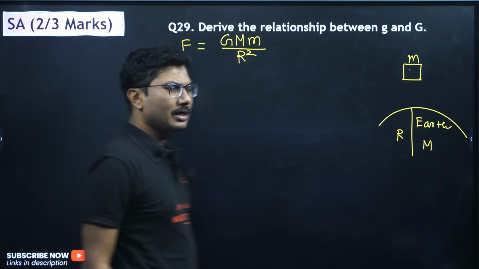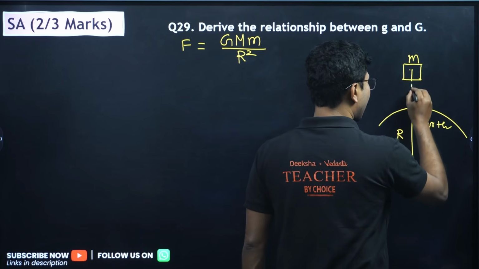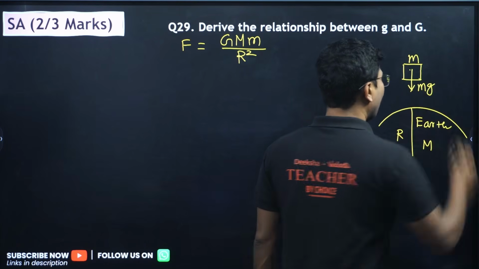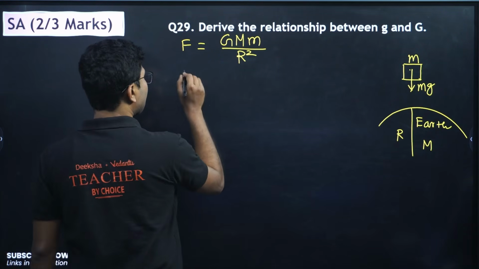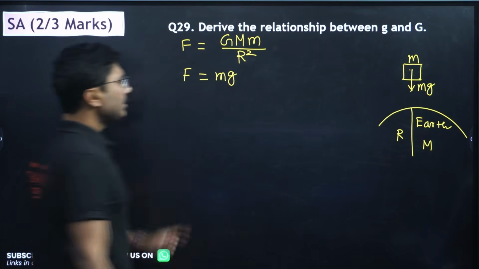But the same force is actually the weight of the object, which is mg. So these two must be equal.